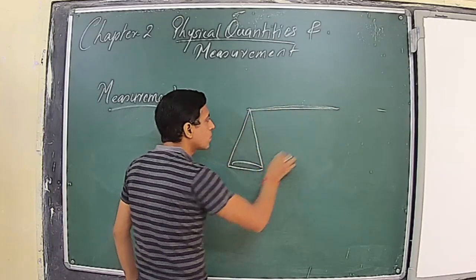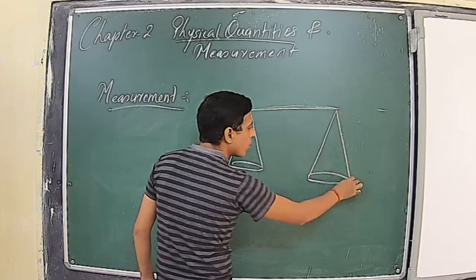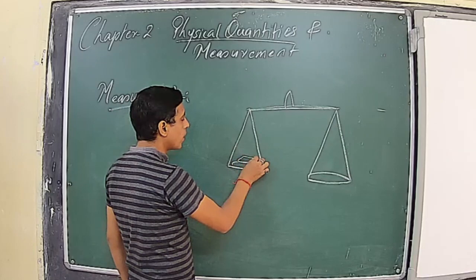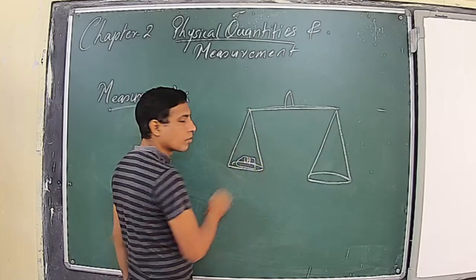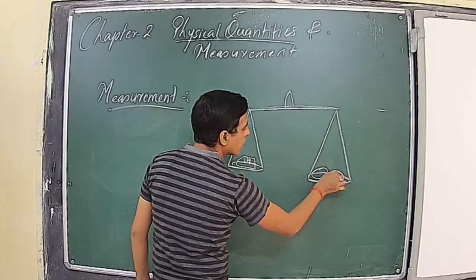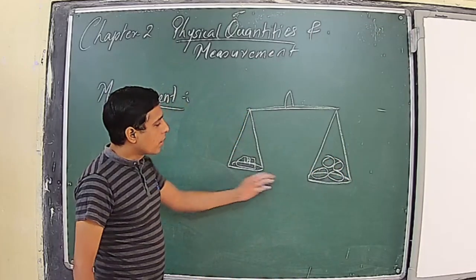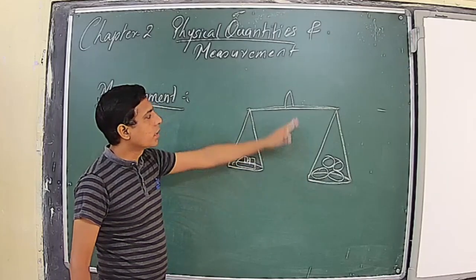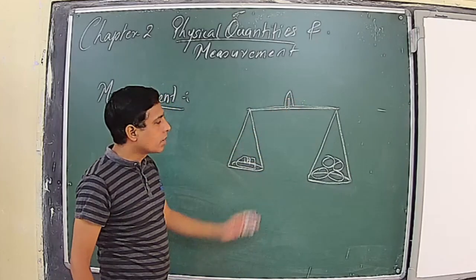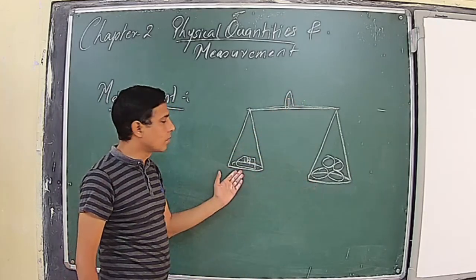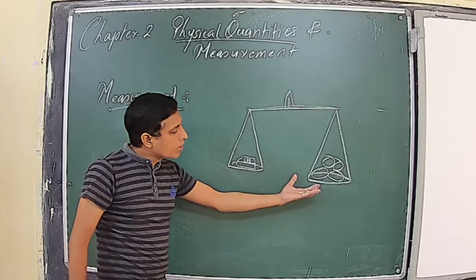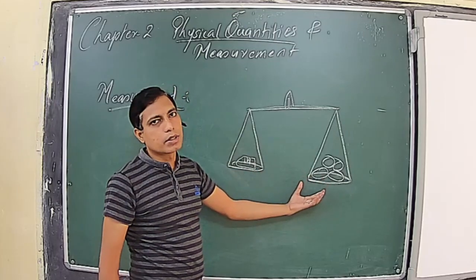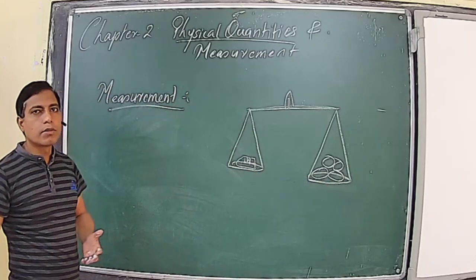The balance has two pans suspended with the help of equal lengths of thread from the middle. Then you will observe he will keep an iron weight of 1 kilogram on one side of the pan and the mangoes on the other side. When both the pans acquire equilibrium, they will be at the same position on both sides and the needle will be in the middle balancing position. Then he says that this quantity is equal to 1 kilogram. So he has compared an unknown quantity with a known quantity. This is called measurement.